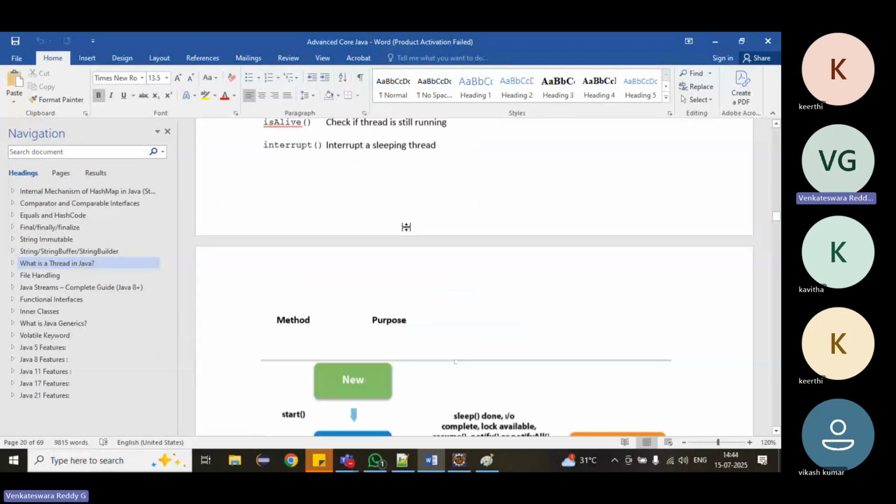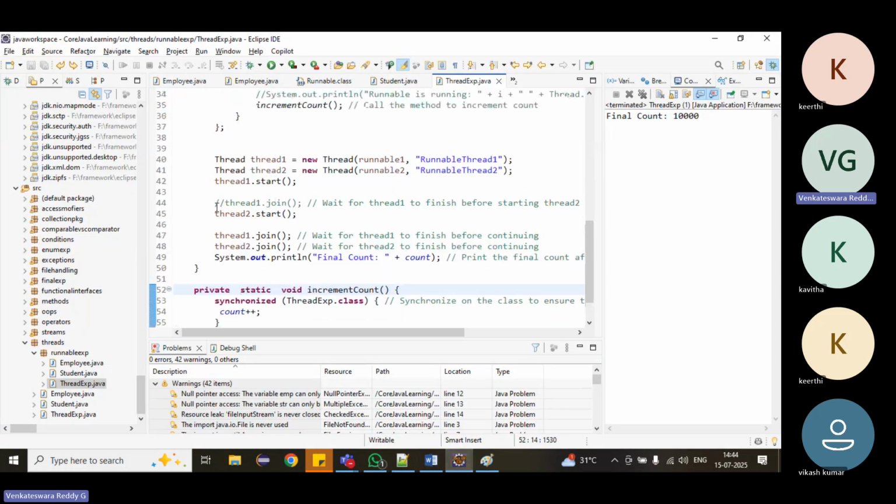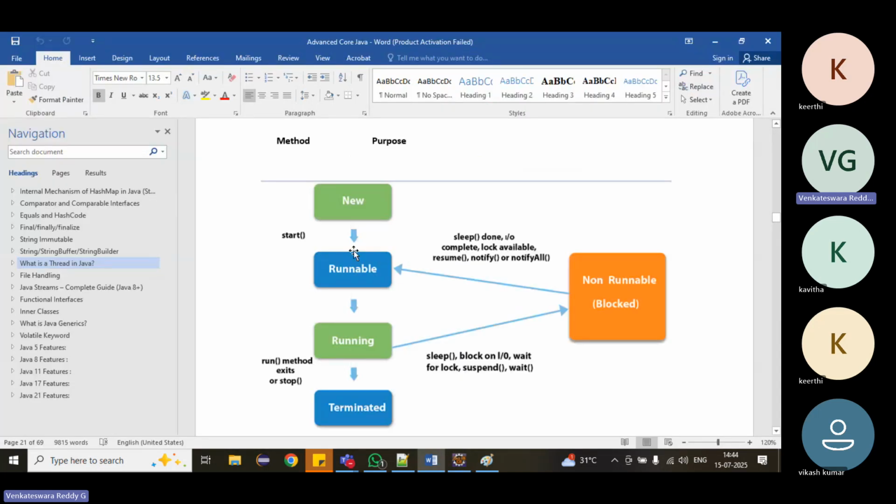A thread has a life cycle. Whenever I create a thread object, it will be in the new state. Then whenever we call the start method, it is ready to run.